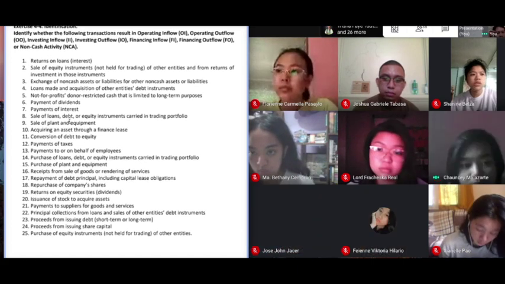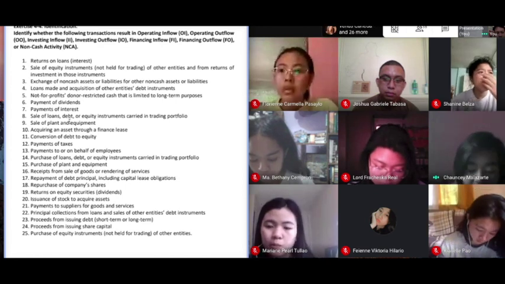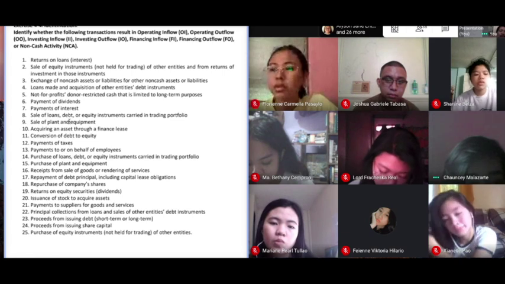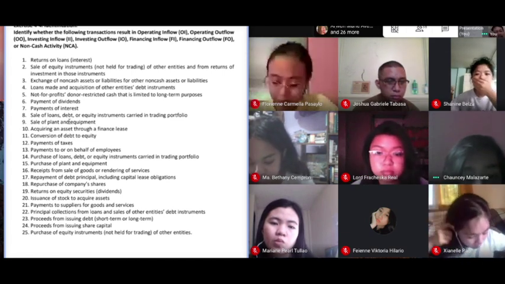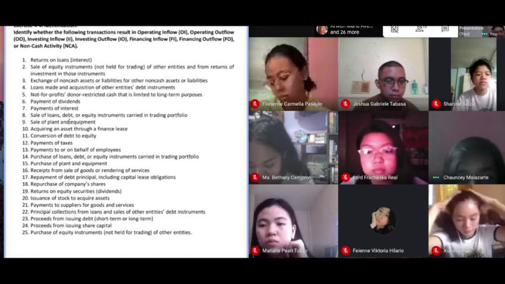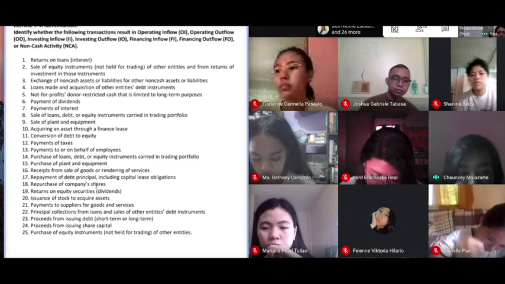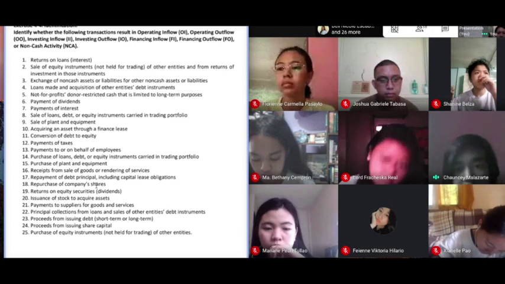Number 13. Payments due on behalf of employees is an operating outflow because it is a transaction that enters into the determination of the company's profit or loss. This will relate to the salaries expense. Payments for salaries would form part of your income computation and thus part of your operating activities.